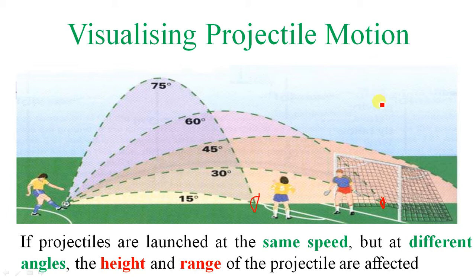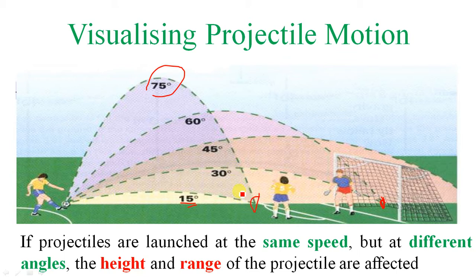If it is 45 degrees, it will go beyond the net. And if it is 75 degrees, it will land at the same point as 15 degrees. So from this figure you observe that there are two angles where we achieve the same target.